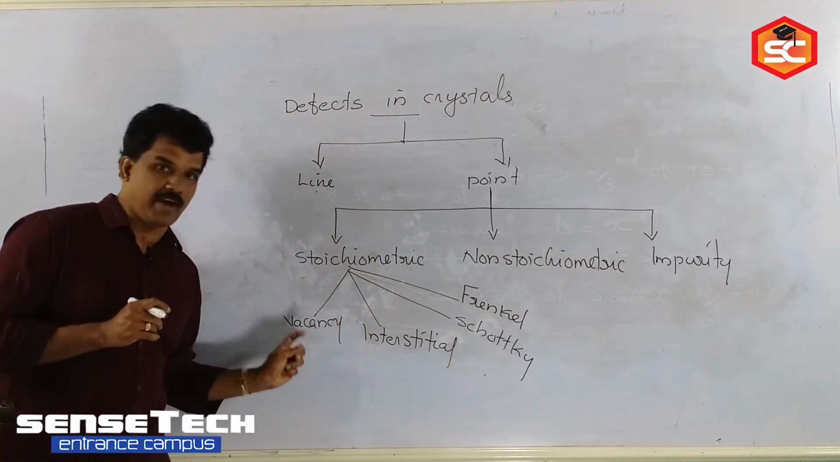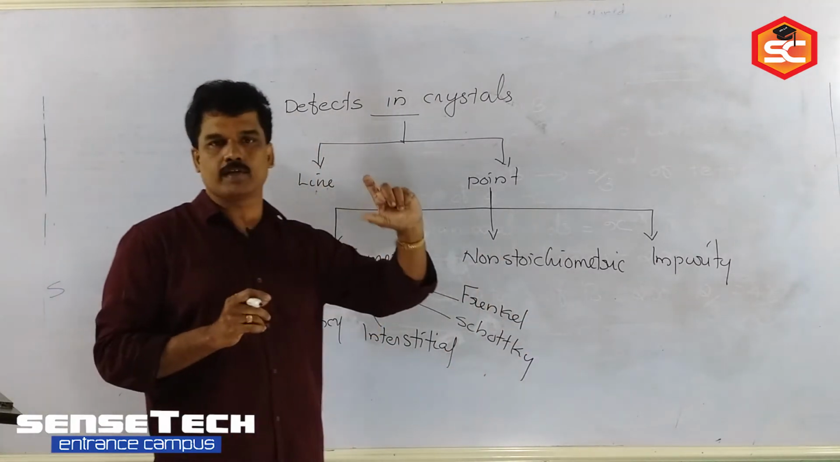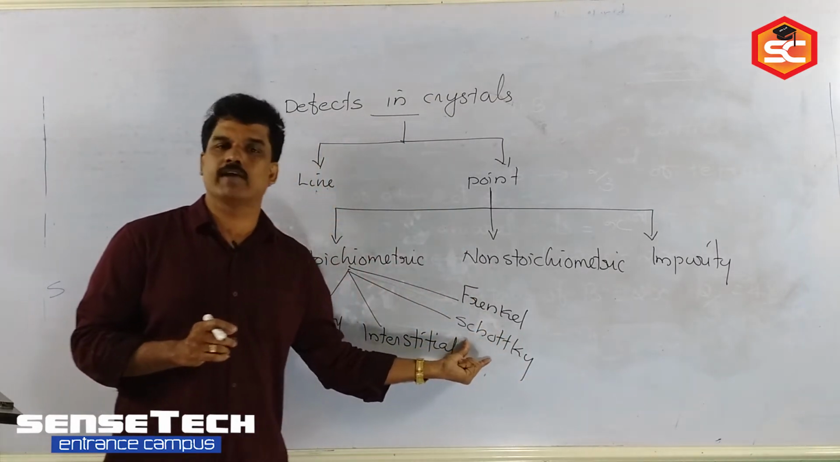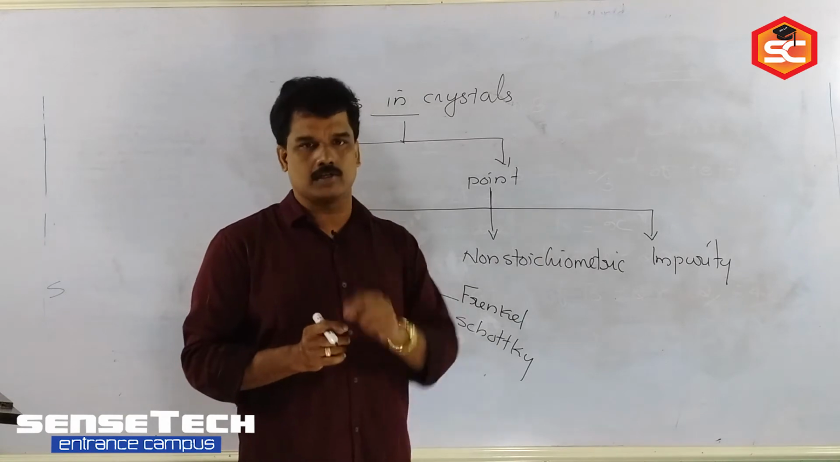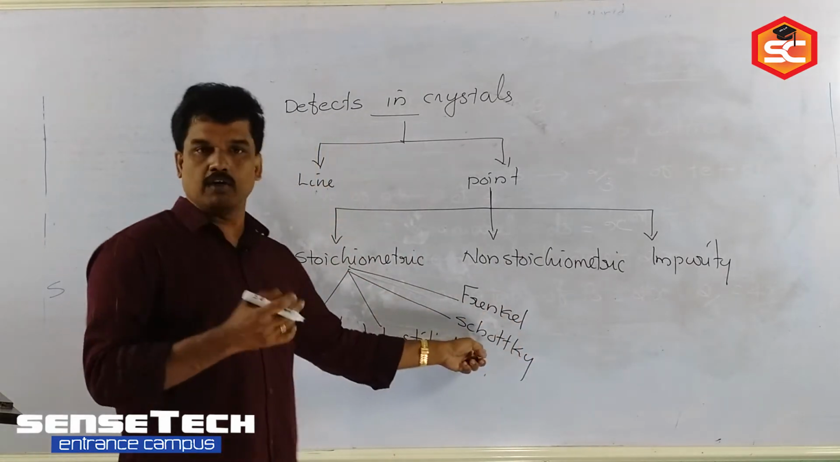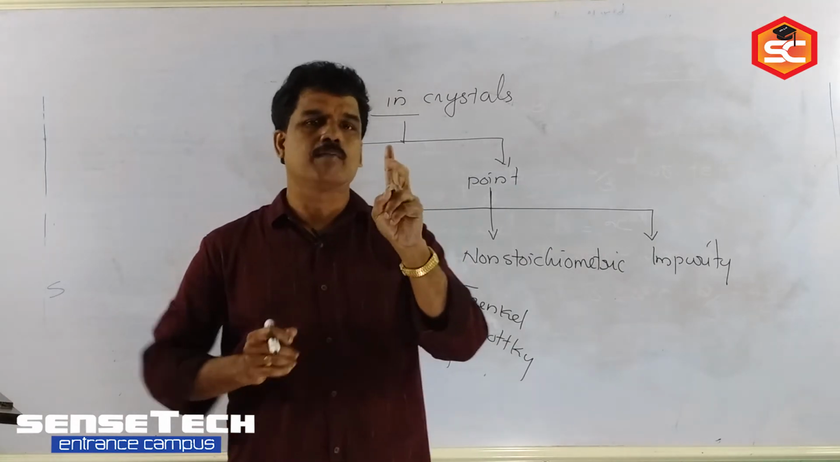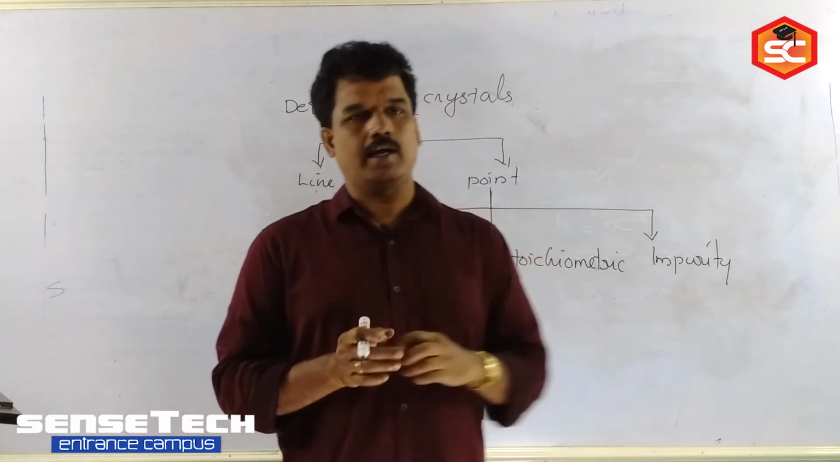Actually, the first two, vacancy and interstitial, we normally observe in non-ionic crystals, but Frenkel defect and Schottky defect we observe in ionic crystals. That is the main difference. Schottky defect, you know. What is Schottky defect? It is a missing of equal number of cation and anion from the crystal lattice.